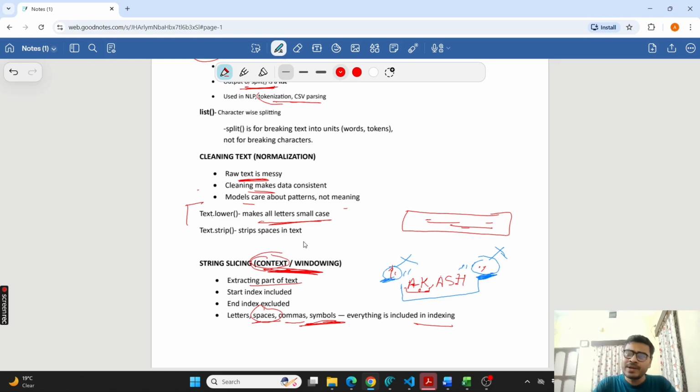So now complete the assignment. Use all these operations with different text, and then check it.